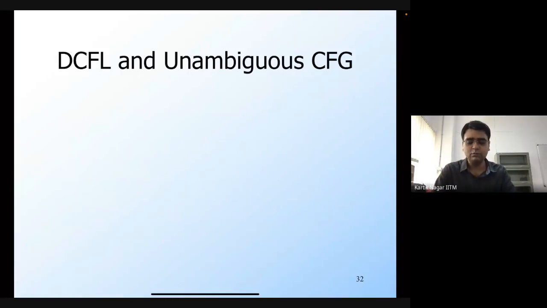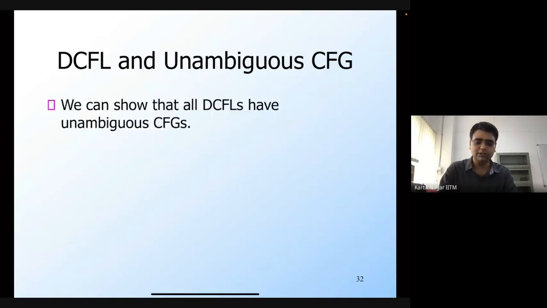However, there is something more interesting that you can say about DCFLs, which is that every DCFL is going to have an unambiguous CFG. So we can show that all DCFLs have unambiguous CFGs.